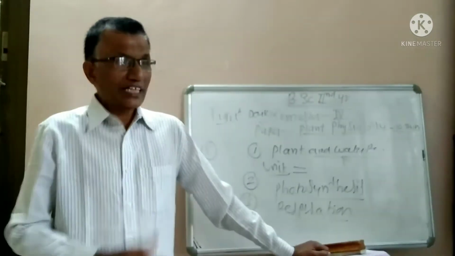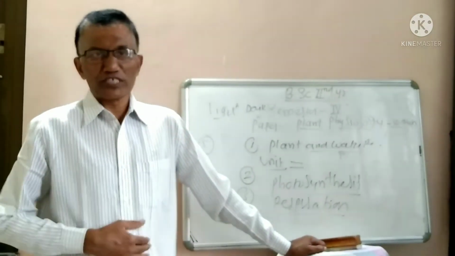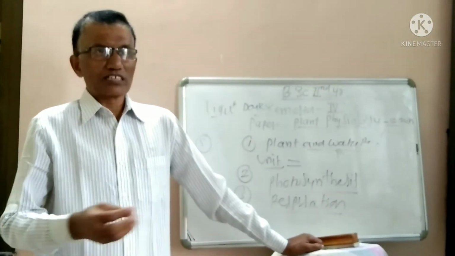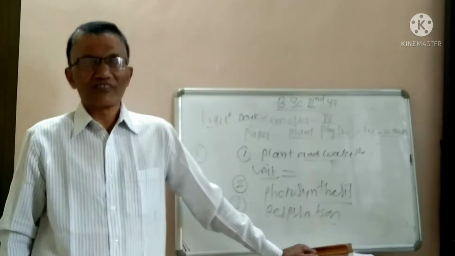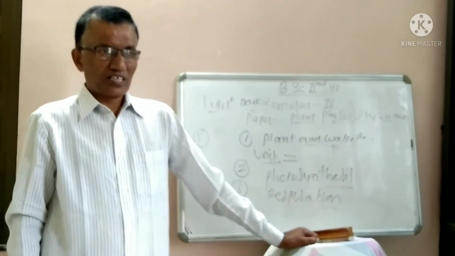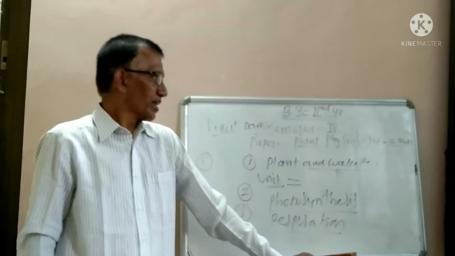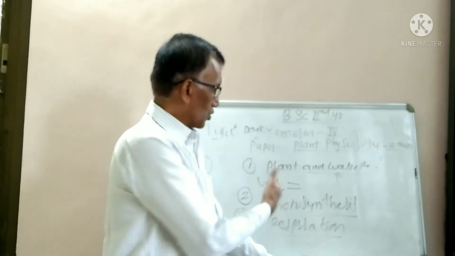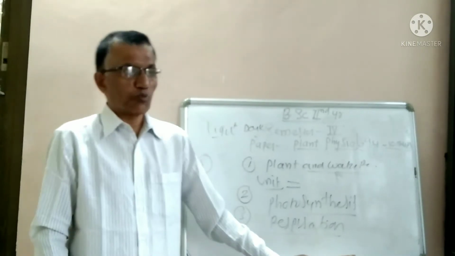Then diffusion. What is meant by diffusion? How does it take place? And what is the role of diffusion in plants? Then imbibition. What is meant by imbibition? With examples you have to understand. So these things are important in this chapter.